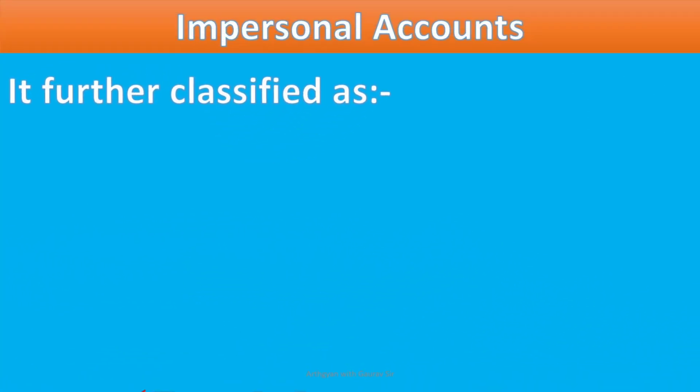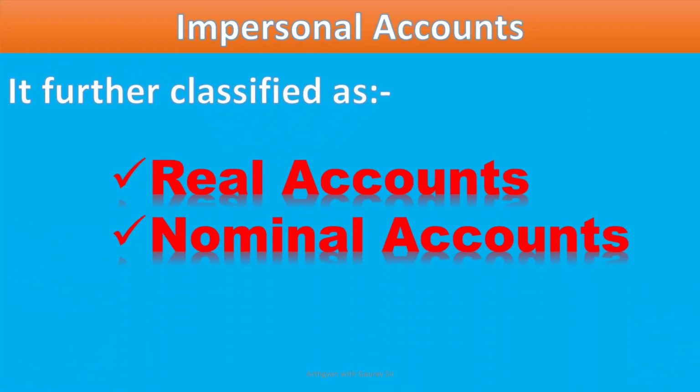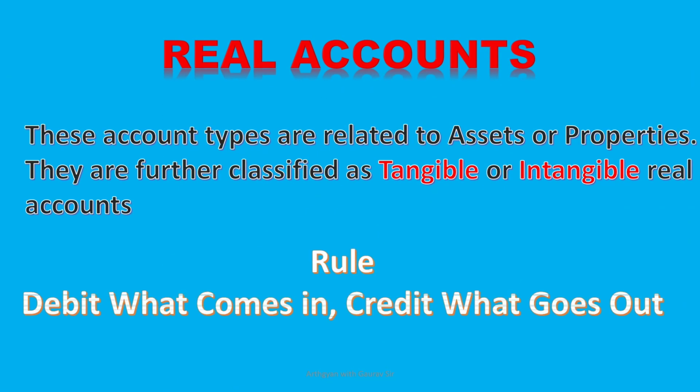Second one is impersonal account, which is classified as real account and nominal accounts. Real accounts, which is related to assets or properties. It is classified as tangible or intangible asset. Their rule is debit what comes in and credit what goes out.